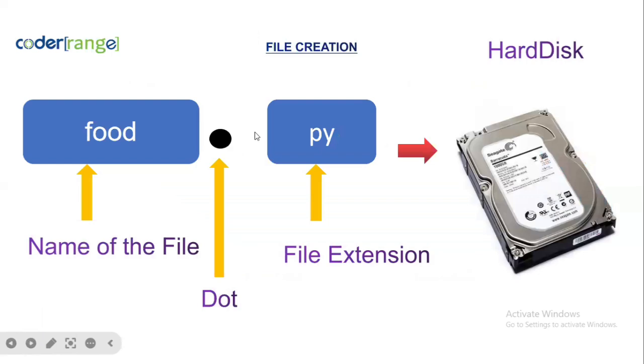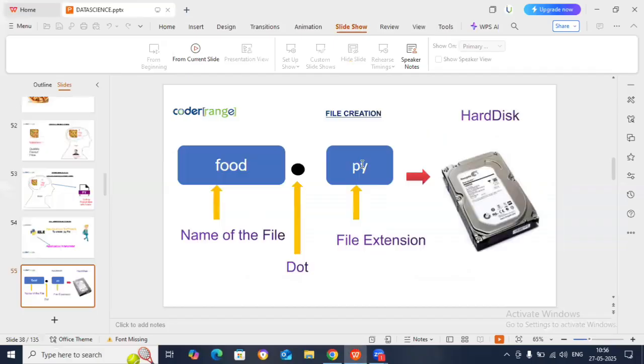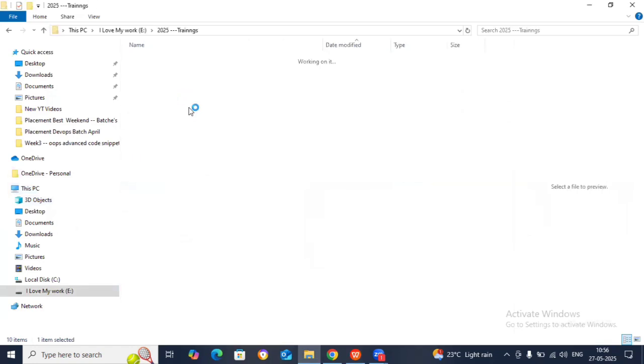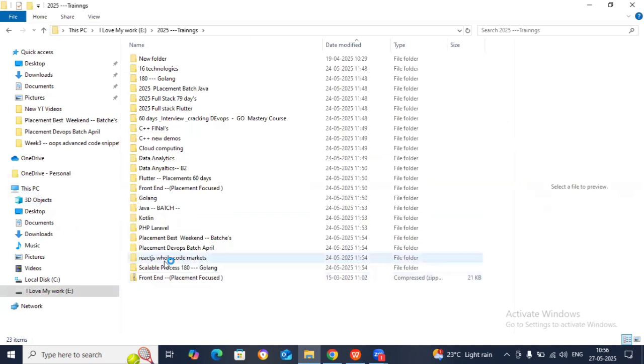Generally, if you want to create any file in Python, you will create a file name. Food is the name of the file, and dot is the extension. The file extension is py. That is a Python file. That is the extension. So where is this file stored? On the hard disk. I'll demonstrate with an example. See here, I'm opening a simple example. Here inside my coder folder, I have written it as batch.